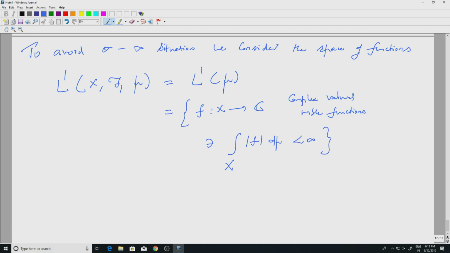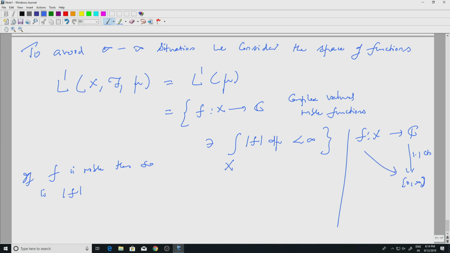Remember, if f is measurable, then so is mod f. Why is that? Because f goes from X to C and the modulus function goes from C to 0 to infinity, which is a continuous function, and we are composing these two.